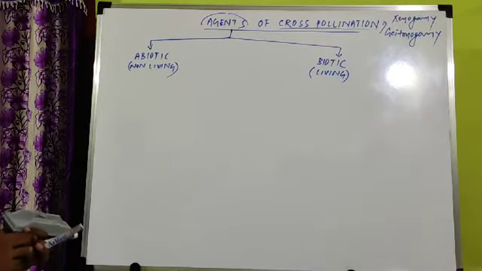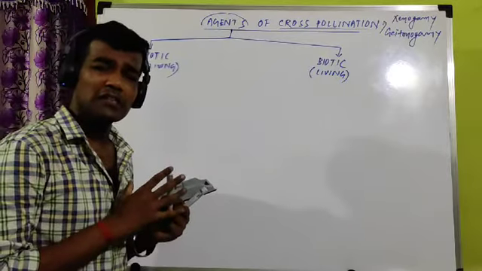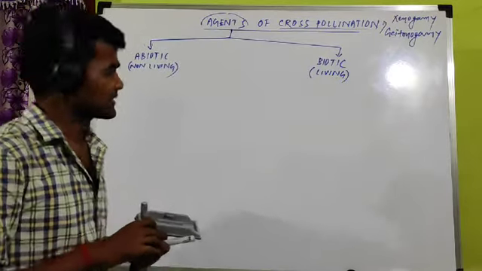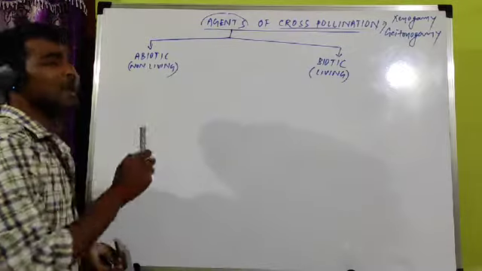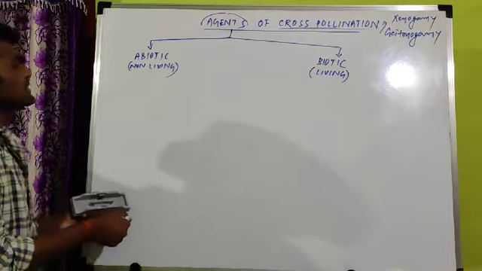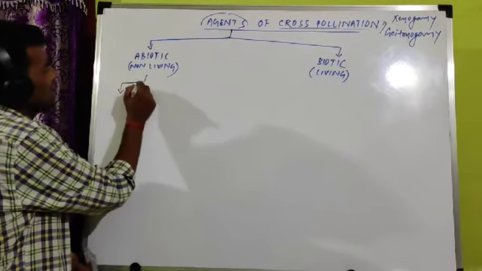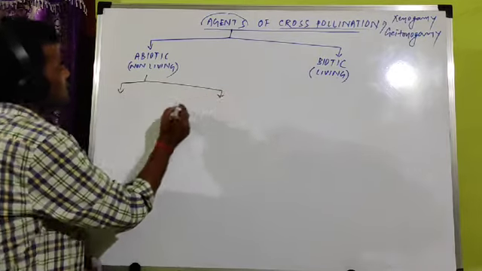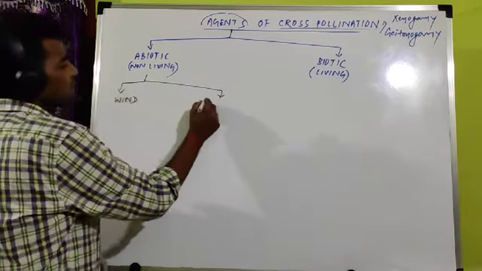And if you compare abiotic and biotic agents, which one is used maximum by plants? Abiotic are non-living, mainly air and water. If you take examples, the abiotic agents which are involved in pollination, first is wind or air, another is water.